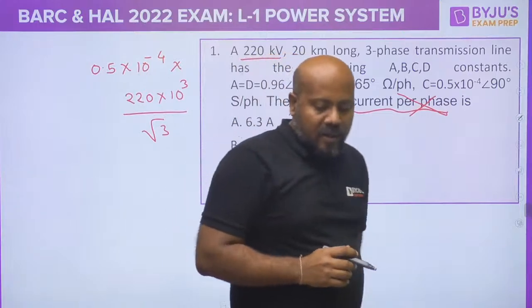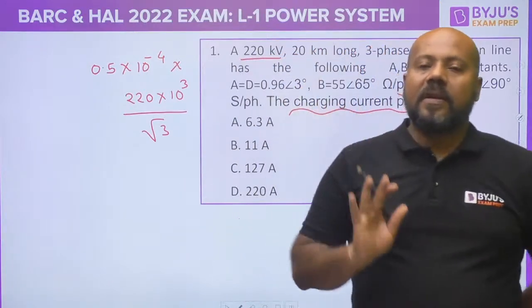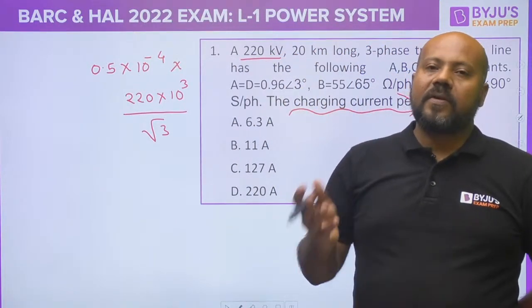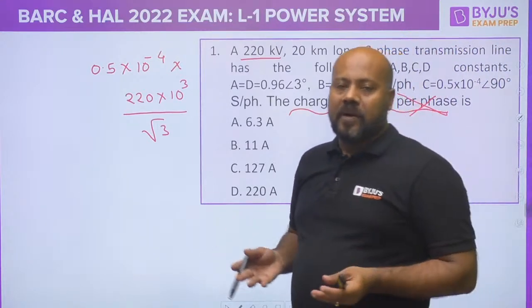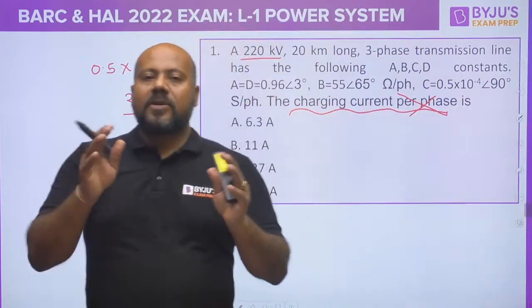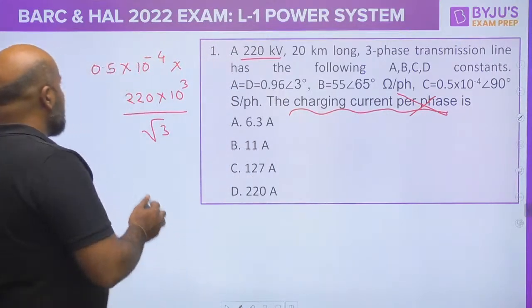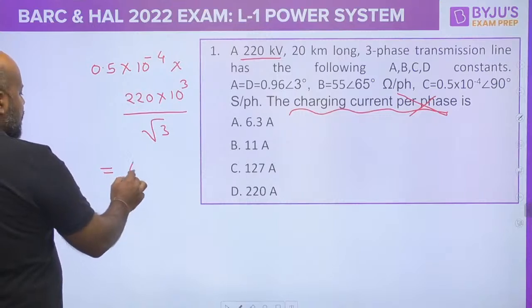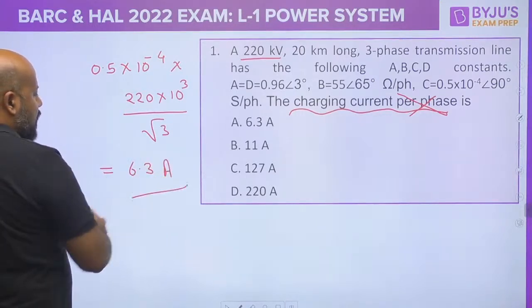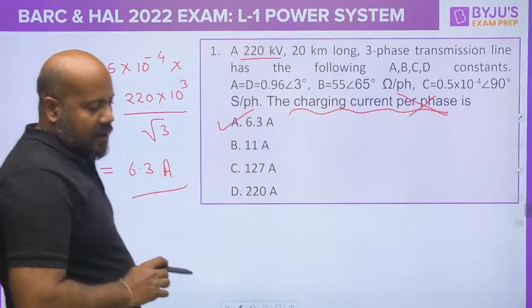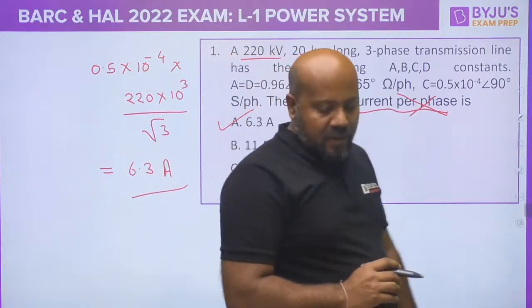You must know that transmission line rating is always given as the line to line voltage. Whenever you are using ABCD parameters or any other per phase analysis, it is better to change it into the per phase value. If you solve this, you get somewhere around 6.3 ampere. So option A is the correct answer. Is it clear, everybody? Just tell me in the comment section.